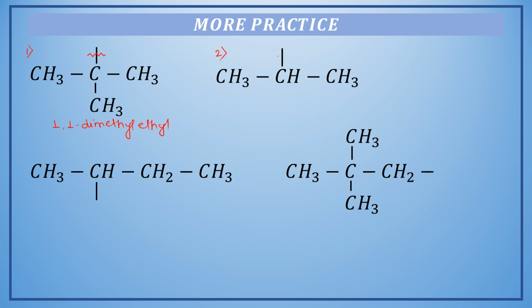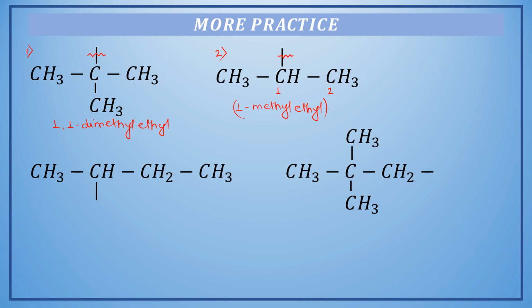Here the branching starts from the middle carbon right here. So we will mark it as 1, and starting from this particular carbon we will find the longest chain. In either direction we will find a carbon chain length of 2 units. So here a methyl group is attached to the first carbon, so we will complete its name by writing 1-methyl ethyl, since there are 2 carbon atoms in the parent chain of the substituent. So this will complete the naming of this particular group.